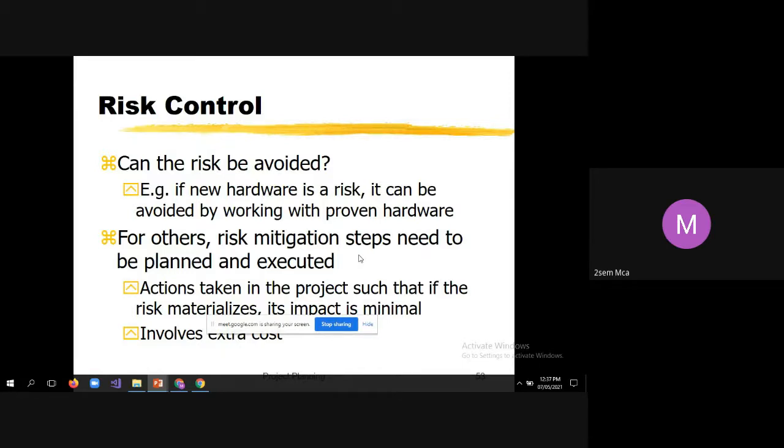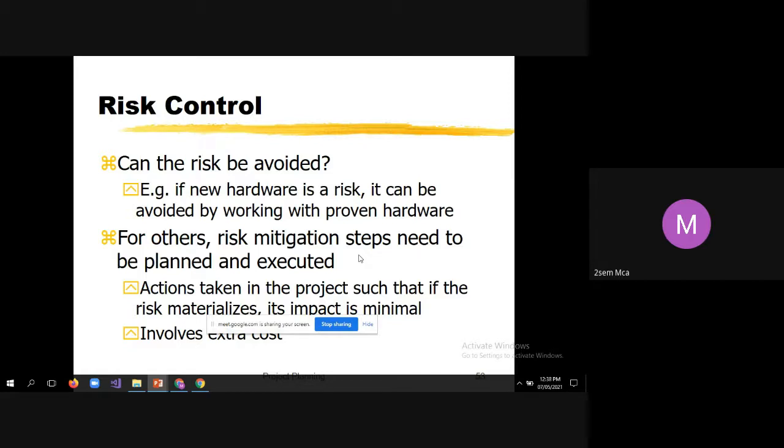Example, if new hardware is a risk, it can be avoided by working with the proven hardware. Say for example, you are working on a project and you know that the hardware components will keep evolving once in 6 months. Now instead of using some new hardware which you don't know how it is going to behave when you install your program, better you use the proven hardware which is working fine with that software. That is one idea using which you can avoid the risk.